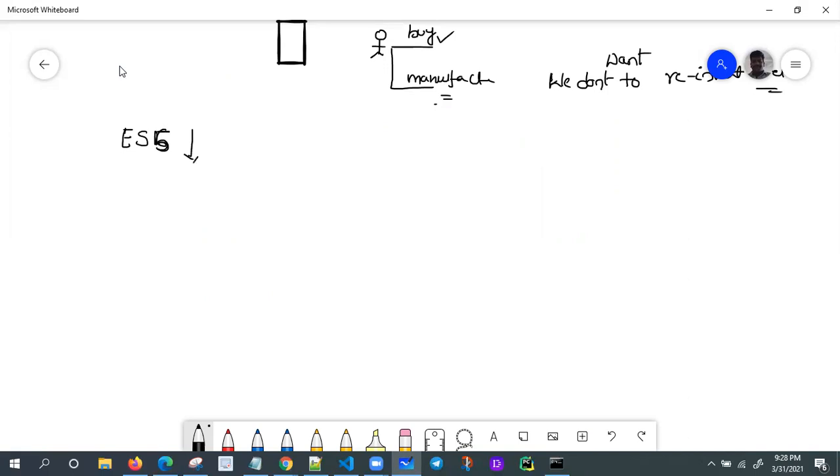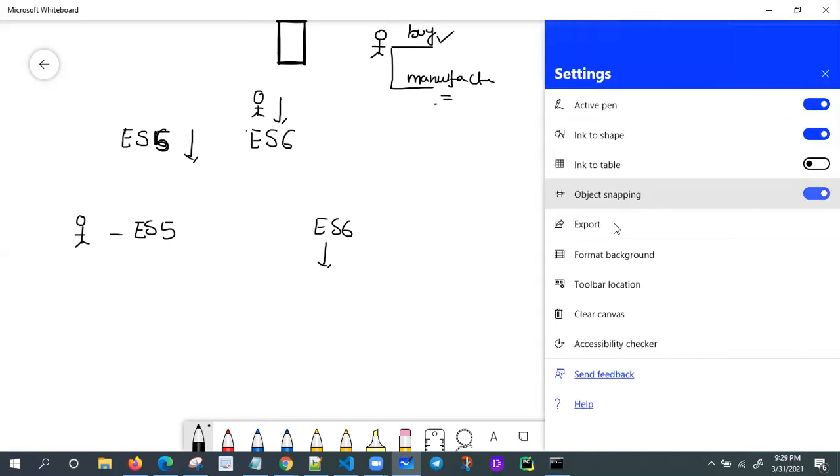Later I'll show you how to convert, if you write the code in ES6 as a developer, how to preset it so that it executes. That also I'll cover later.